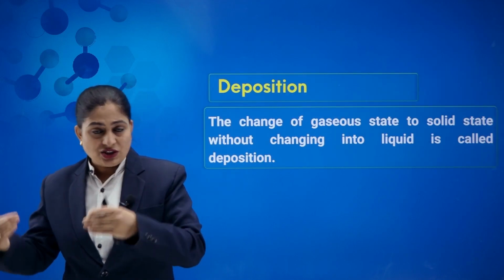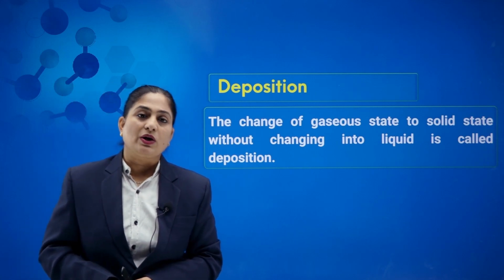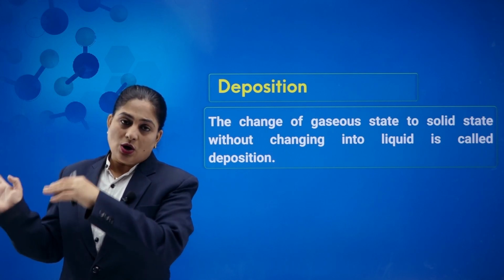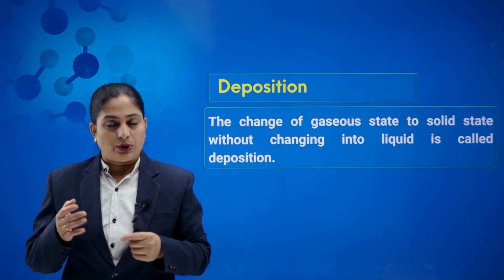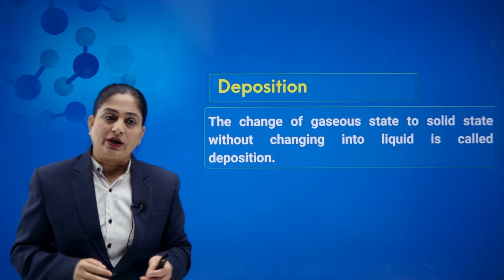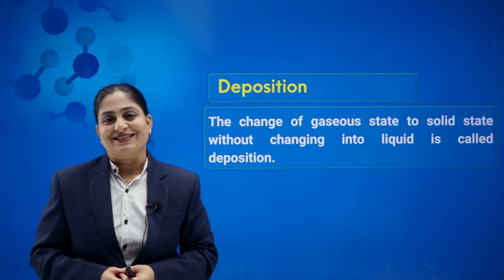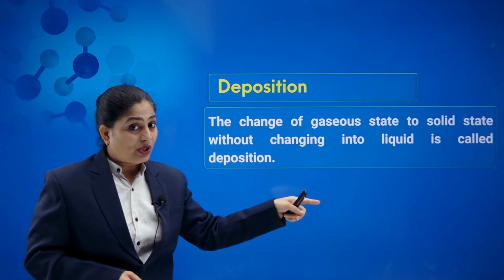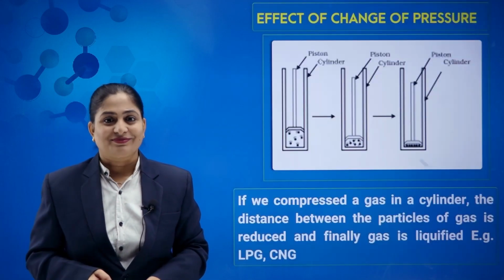If this vapor again changes into solid form, we call the process deposition. Sometimes we call it sublimation also. That means going from solid to vapor or gas, or coming from gas to solid. Sometimes we call both processes sublimation, but to distinguish, we call the coming back process, that means gas directly into solid, deposition. And my dear students, this is again for sublime substances. So the change of a gaseous substance into solid state without changing into liquid, we call deposition, which is nothing but the reverse of sublimation.